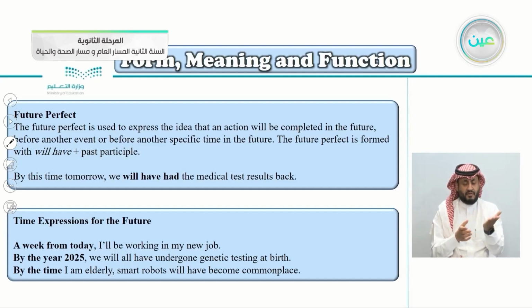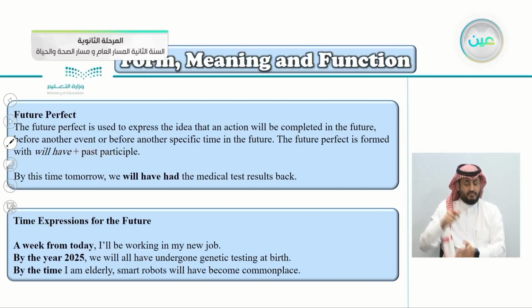So we have two things here. Again, the future perfect is used to tell the idea that an action will be completed, not like the progressive, where an action will be in progress in the future. No, the action here will be completed in the future before another action, or before another event, or before another specific time in the future. So we have two things to talk about in the future. What's the form? What will we write? Will have plus the past participle.